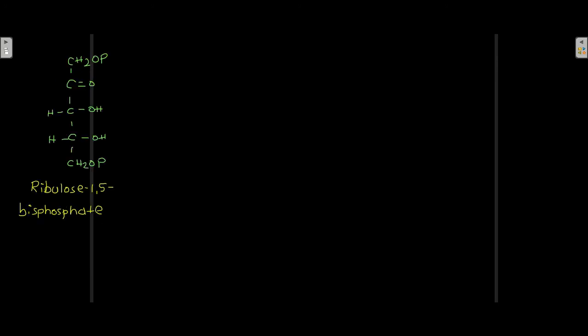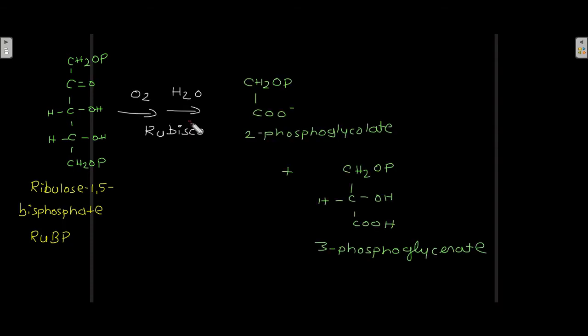So this is your ribulose 1,5-bisphosphate, that is RuBP. In the presence of oxygen and H2O and Rubisco enzyme, this ribulose 1,5-bisphosphate gets converted into 2-phosphoglycolate and 3-phosphoglycerate.